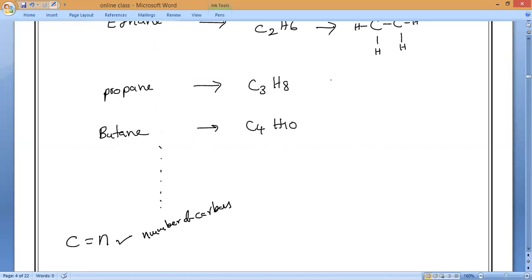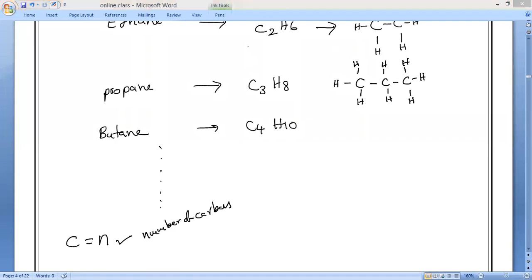So for C4H10, draw the structure: carbon, carbon, carbon. Every carbon should satisfy how many bonds? That is the only point to keep in mind. Four bonds. Every carbon must satisfy 4 bonds.